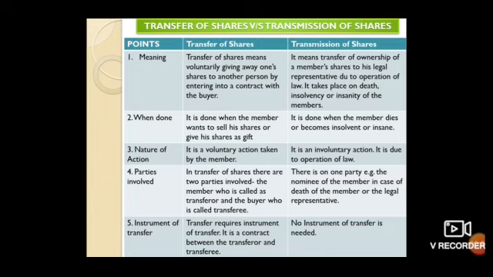Who are involved under transfer of shares? In transfer of shares, there are two parties involved. The member, who is called the transferor, and the buyer, who is called the transferee. The one who is selling the shares is called the transferor, and the one who is purchasing the shares is called the transferee.